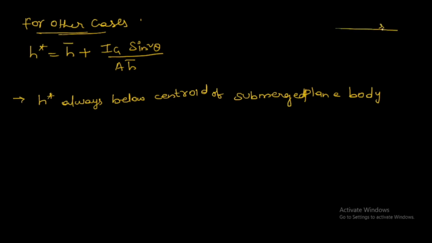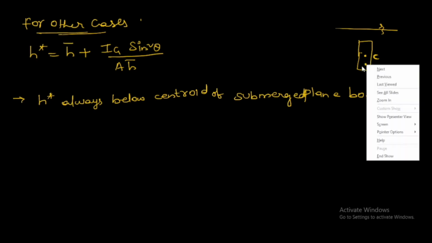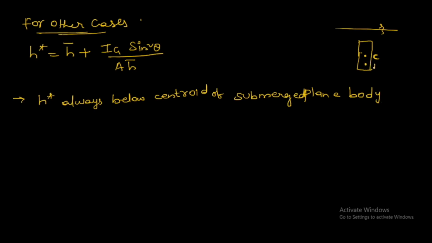That means here is a body, this is the center of the body, and center of pressure will always be below the center of the body. This is the point of the meaning.